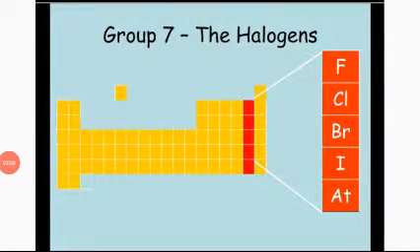You can see the picture of how they exist in the periodic table. Where is the place? This red line is group 7A. They are fluorine F, chlorine Cl, bromine Br, iodine I, and astatine At.